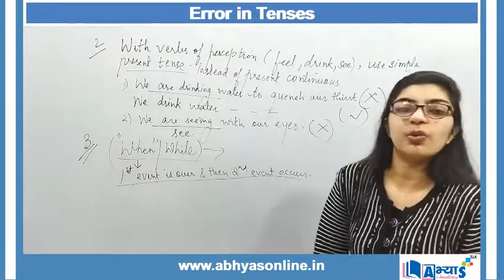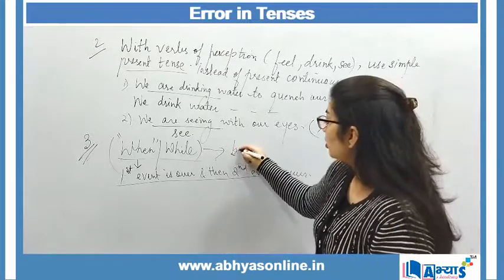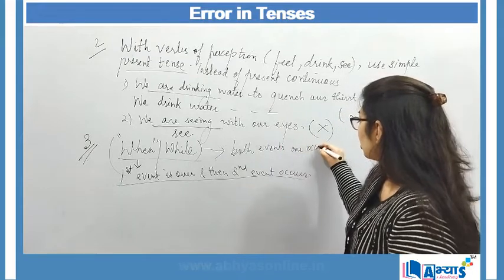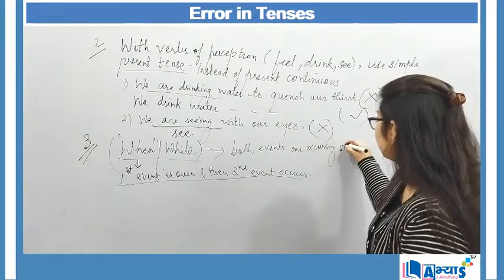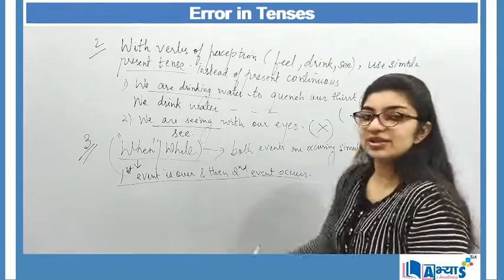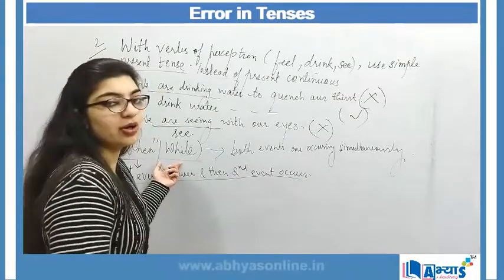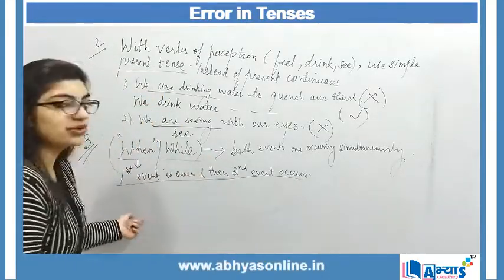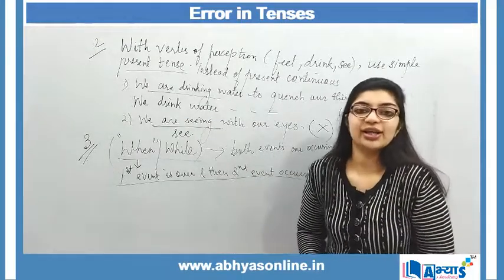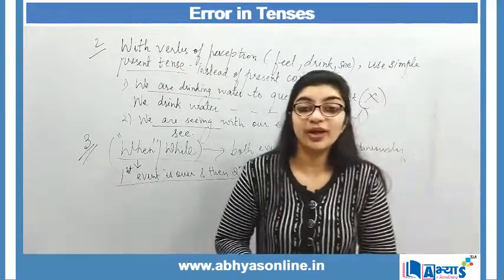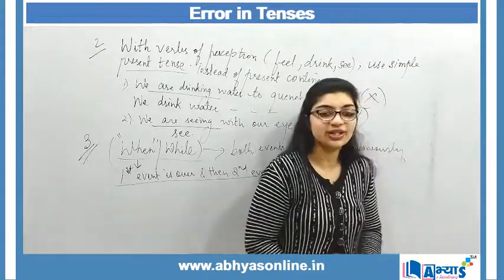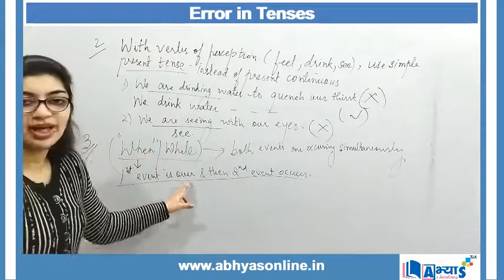And whenever we are talking about while, it means that both events are occurring simultaneously. Both the events are occurring simultaneously over here. So that is the area where we make use of while. And when is used when we have to follow one event after another. I say that Rohan left the office when I arrived. It means that the first action was already over when the second action took place. So these are the two differences between when and while.